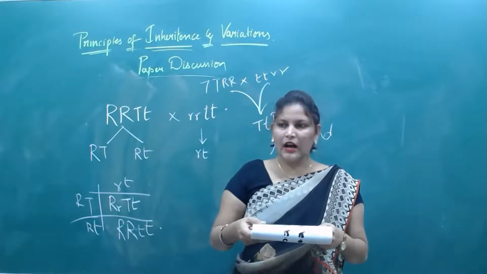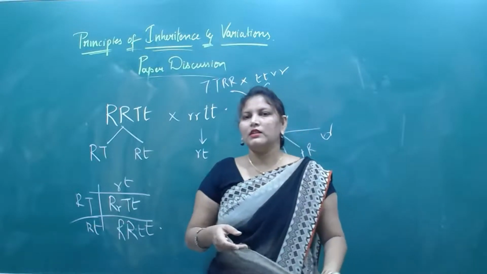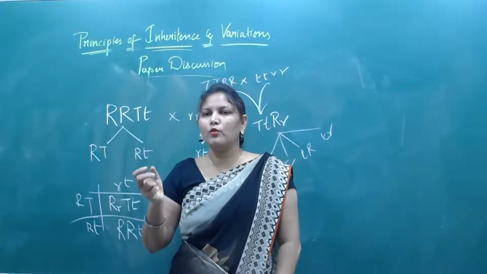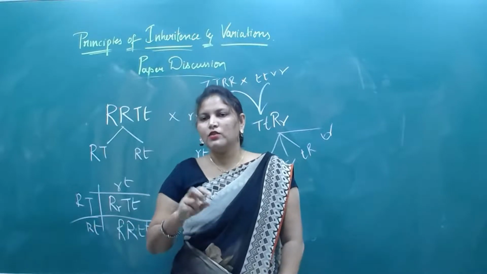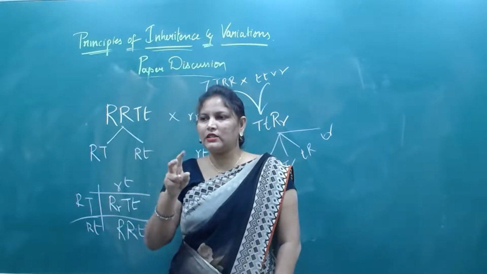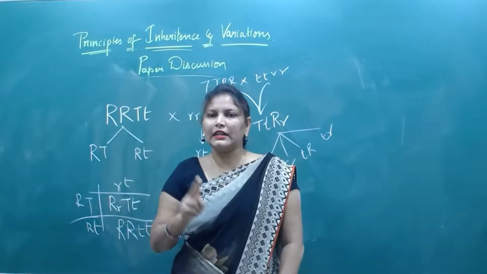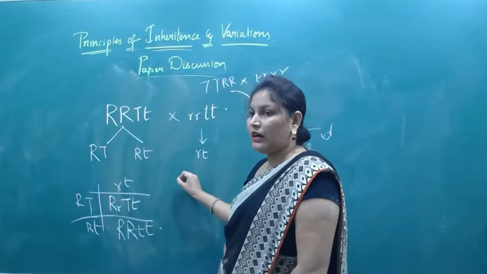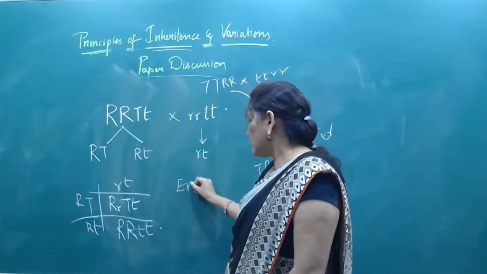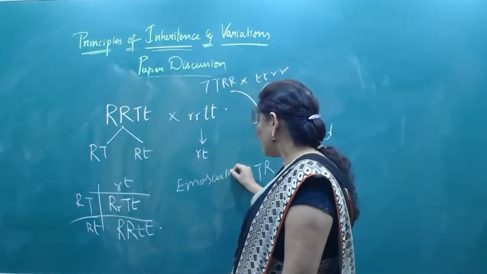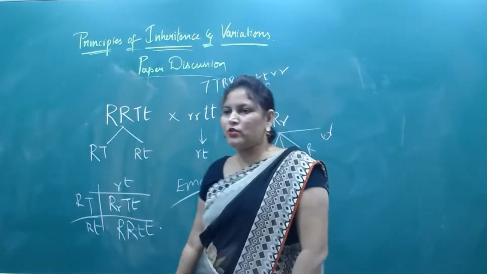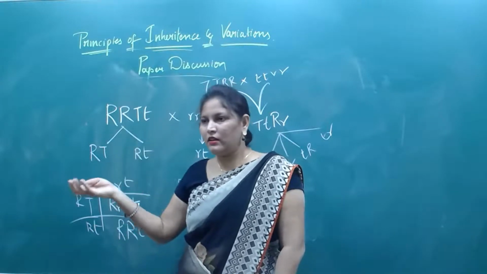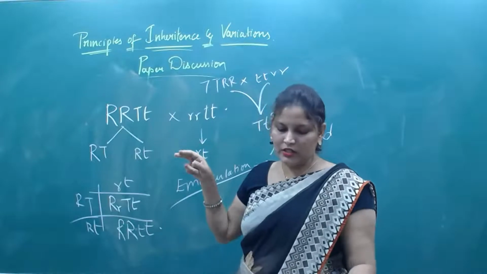Mendel conducted artificial cross-pollination. See, they are bisexual plants. Yes or no? In bisexual plants, there is most chance of self-pollination. So in order to avoid self-pollination, he cut the anthers. The cutting and removal of anthers is known as emasculation. After emasculation, bagging is needed. Bagging for self-pollination, emasculation for cross-pollination.